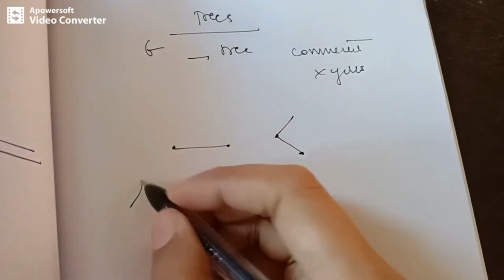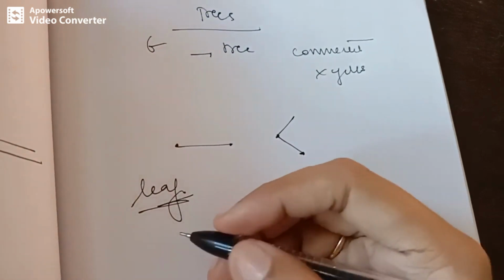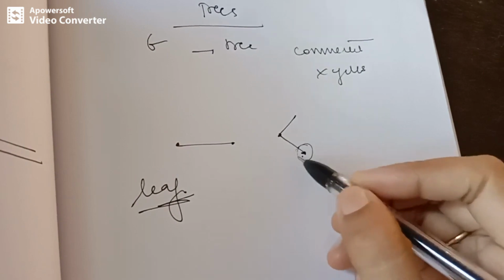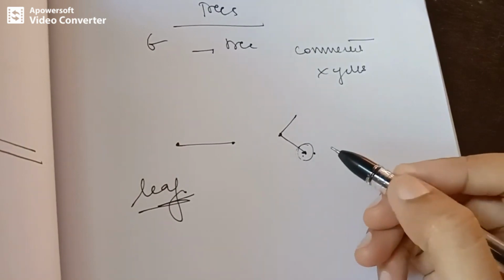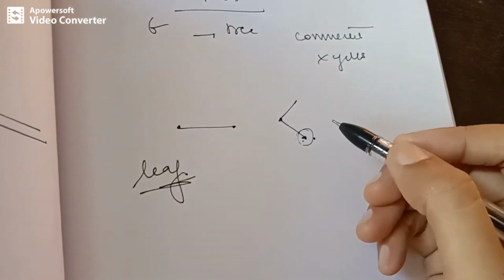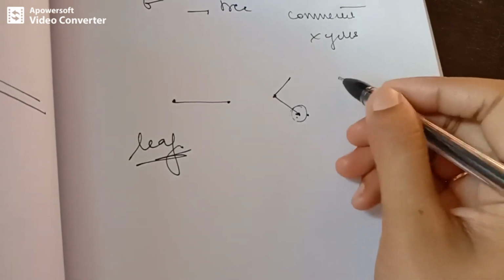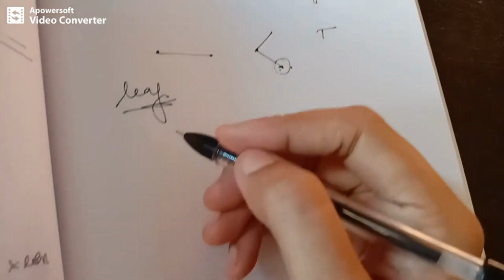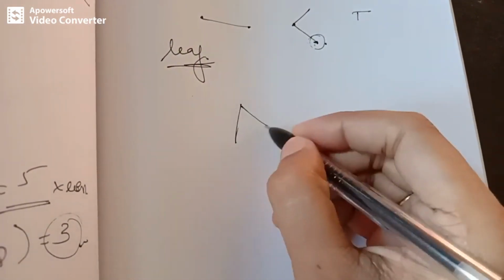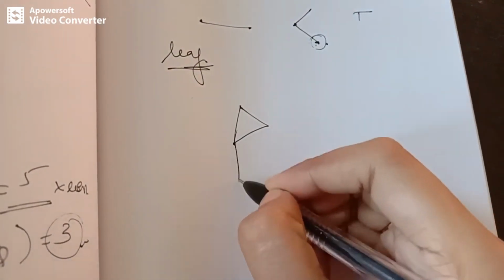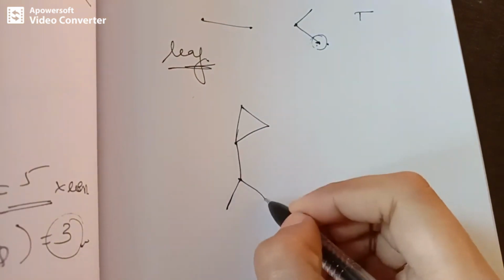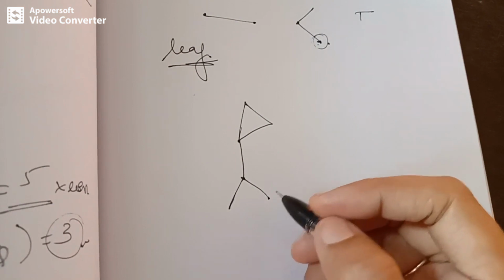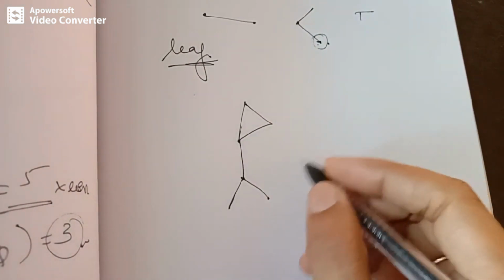So what can we say about a leaf? A pendant vertex of a tree is called a leaf. Like this is an example of a leaf, and a tree is usually denoted by T. So let's take an example which is not a tree. Let's say we have a graph like this. Is it a tree? You observe that it is connected, but it has a cycle, therefore it is not a tree.